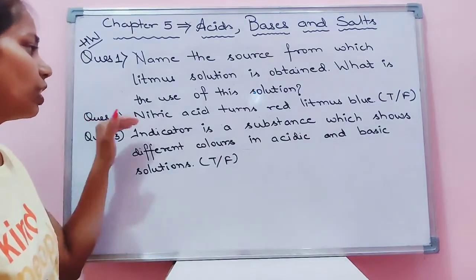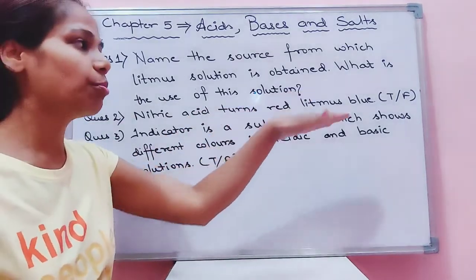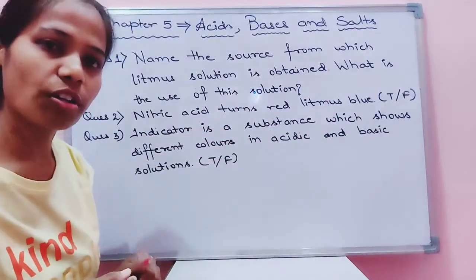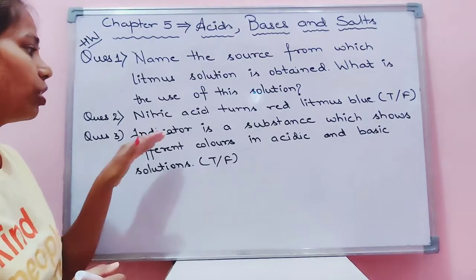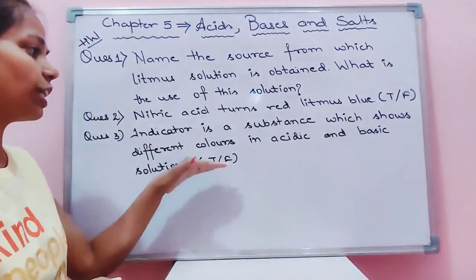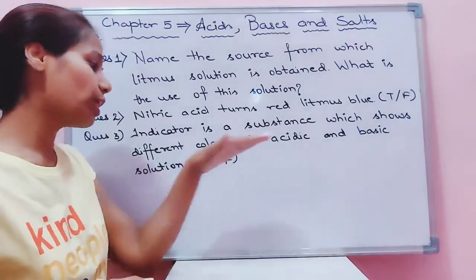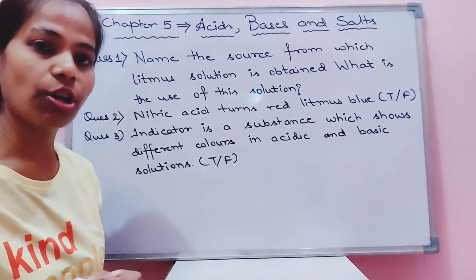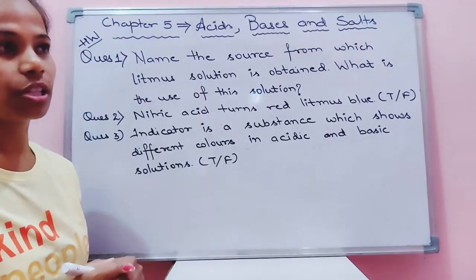Question number 2. Nitric acid turns red litmus blue. You need to choose any one option from true or false. Third question. Indicator is a substance which shows different colors in acidic or basic solutions. Again, you need to choose any one option, that is true or false.